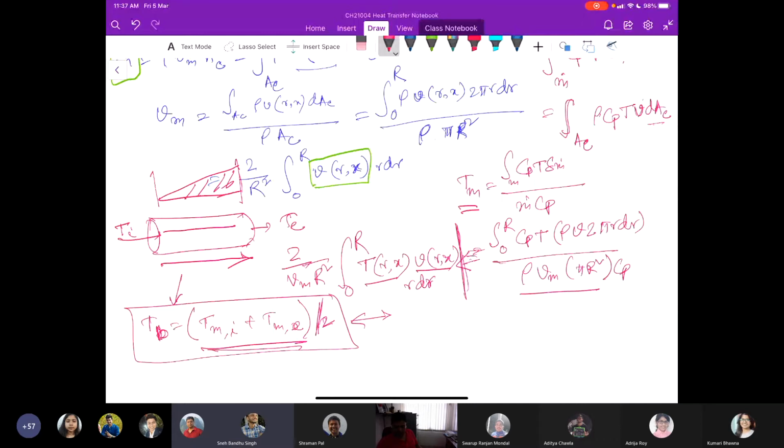So the point is that, for a particular R, whatever you are calculating, this is for a whole range.